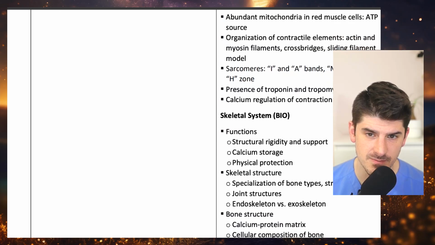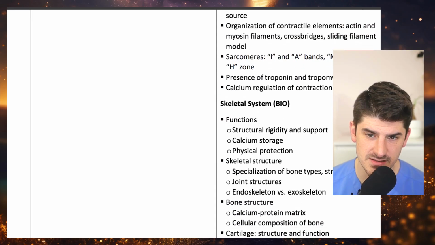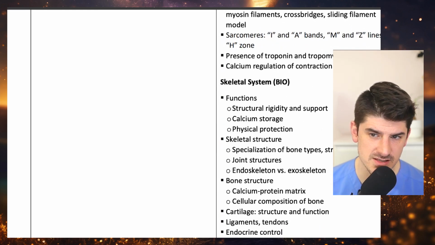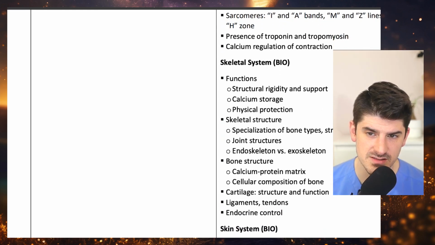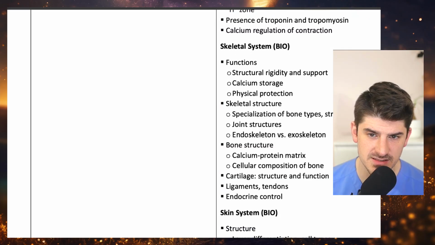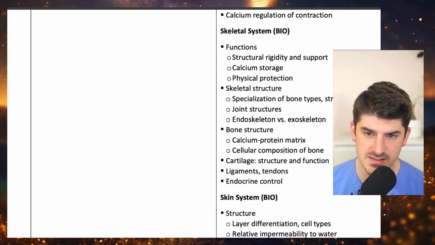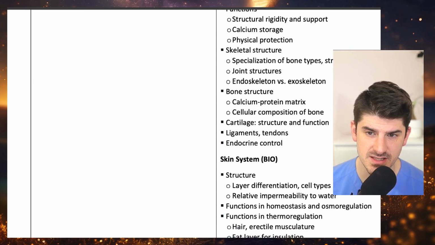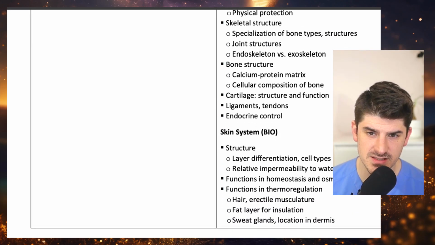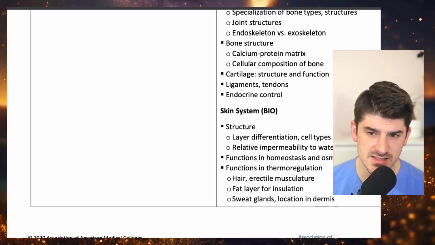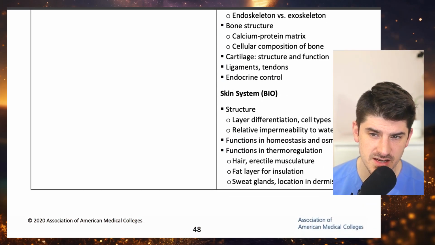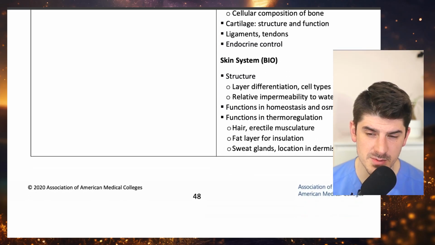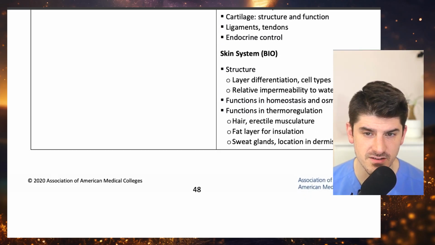striated, smooth, and cardiac muscle, abundant mitochondria and red muscle cells, ATP source, organization of contractile elements, actin and myosin filaments, cross bridges, sliding filament models, sarcomeres, I and A bands, M lines, H zone, presence of troponin and tropomyosin, calcium regulation and contraction. Skeletal system, functions, structural rigidity and support, calcium storage, physical protection, skeletal structure, specialization of bone types, structures, joint structures, endoskeleton versus exoskeleton, bone structures, calcium protein matrix, cellular composition of bone, cartilage, structure and function,